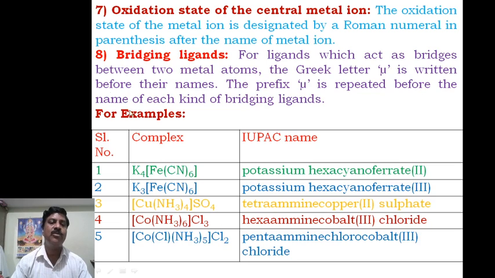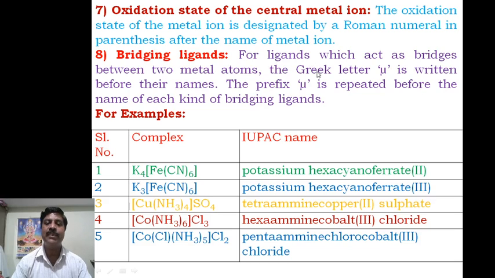Now coming to the seventh rule, the oxidation state of the central metal ion. The oxidation state of the central metal ion is designated by a Roman numeral in parentheses after the name of the metal ion. Therefore, you should write the oxidation state or oxidation number of the central metal atom immediately after the name of the central metal atom, in parentheses or round brackets.